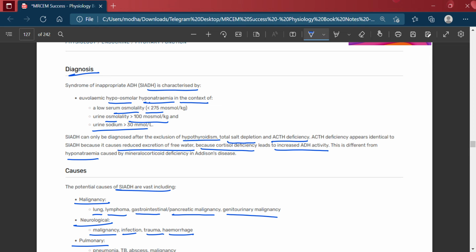SIADH is only there if there is no hypothyroidism, no total salt depletion, and no ACTH deficiency.